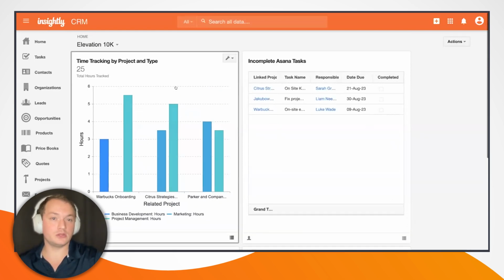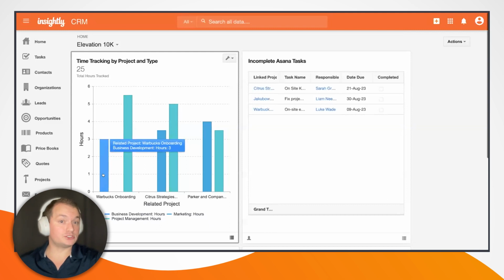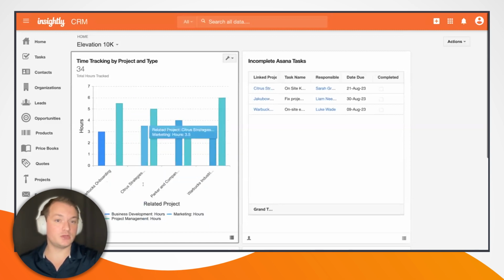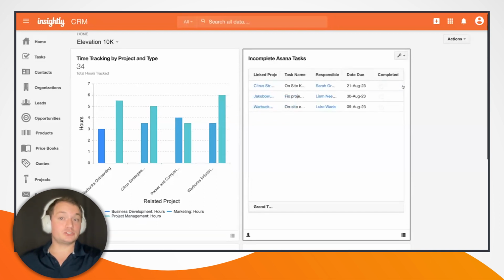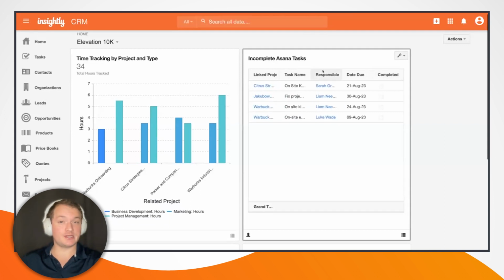So first, we are looking at time tracking by project as well as by type. So we can see that for Warbucks Industries, we have 3 hours of onboarding, and let me do this. Let's refresh the data here. There we go. So this is our new project on the right, 3.5 hours of marketing and 6 hours of project management. We also have a dashboard with incomplete Asana tasks.